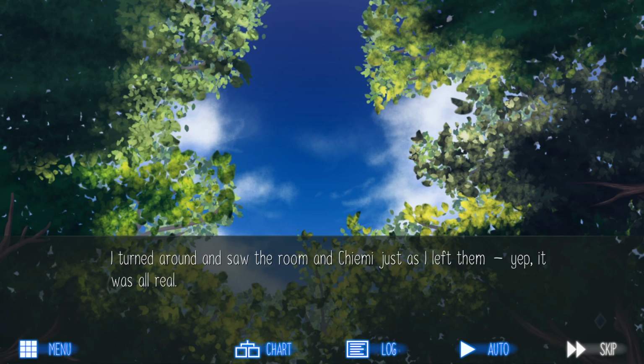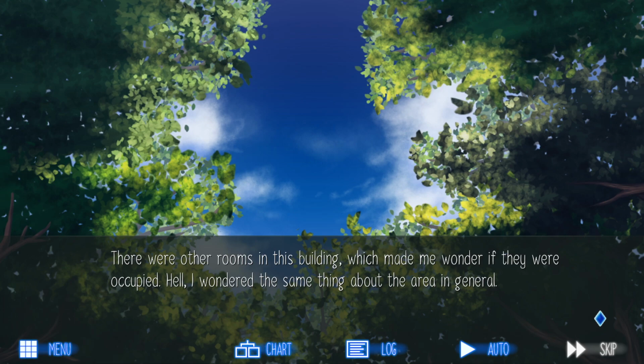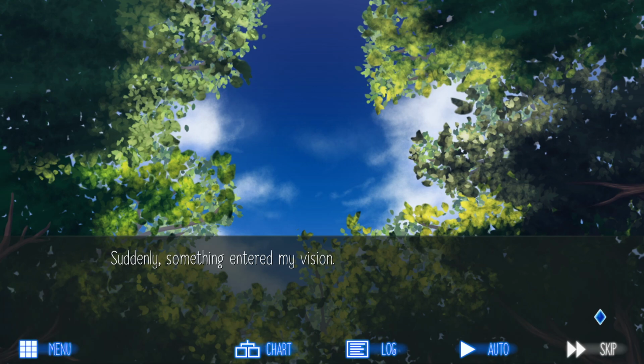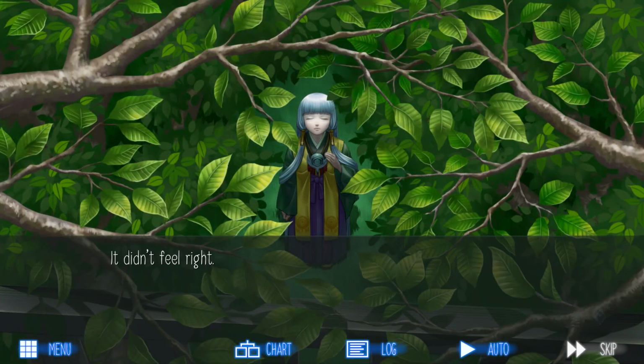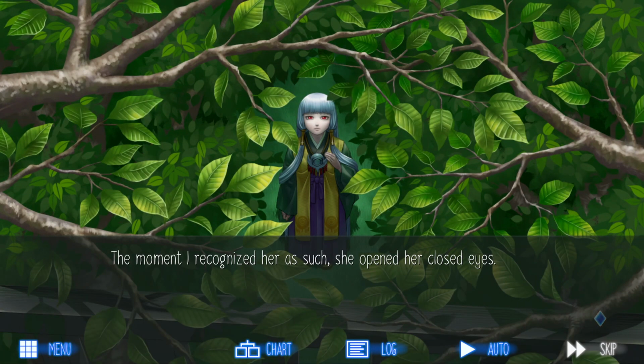I turned around and saw the room and Chiemi just as I left them. Yep, it was all real. I closed the door. There were other rooms in this building, which made me wonder if they were occupied. Hell, I wondered the same thing about the area in general. I pushed the branches aside to see if there were other buildings nearby. Suddenly, something entered my vision. It didn't feel right. Something that shouldn't have been there. The leaves I moved revealed a woman clad in curious clothing. The moment I recognized her as such, she opened her closed eyes. Did our eyes meet?